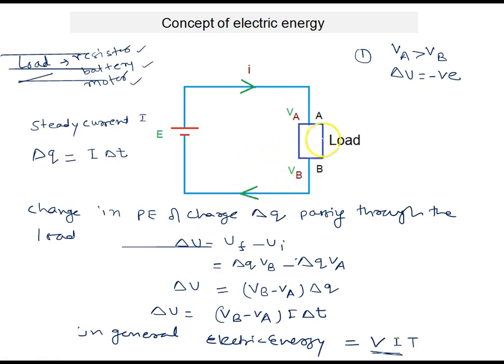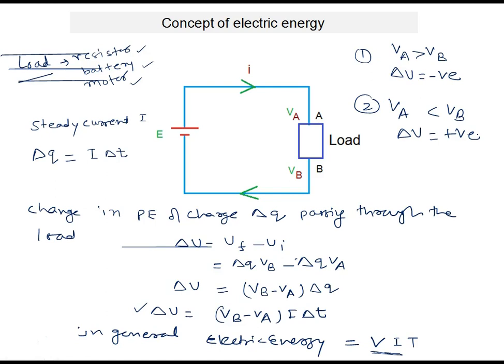But if I say VA is less than VB, come again to this formula, what will you say? Delta U is positive. It means the charge will gain potential energy in going through the load AB. Is it clear?